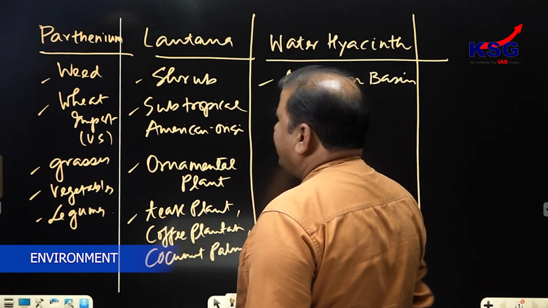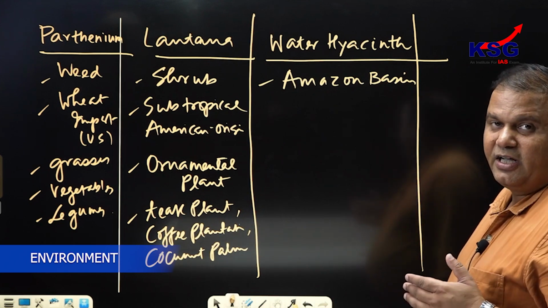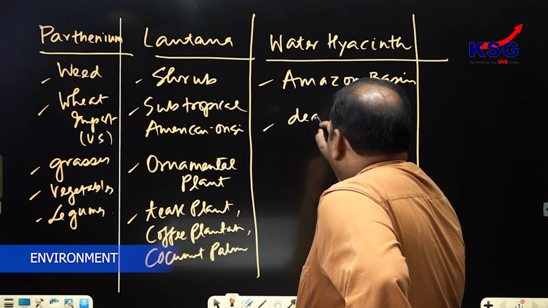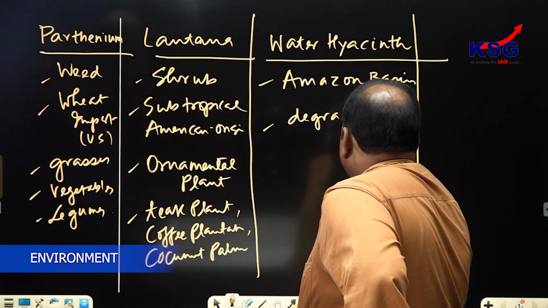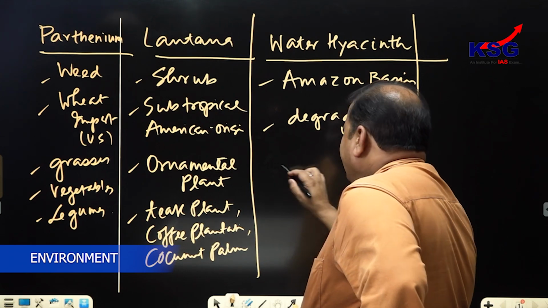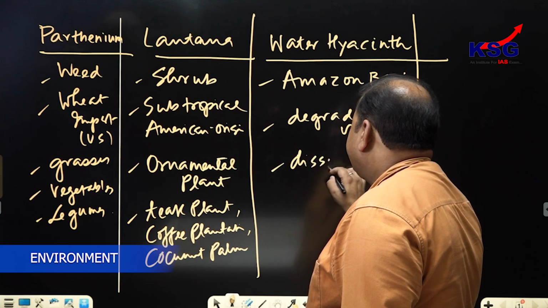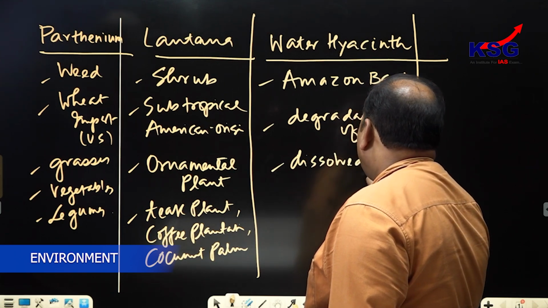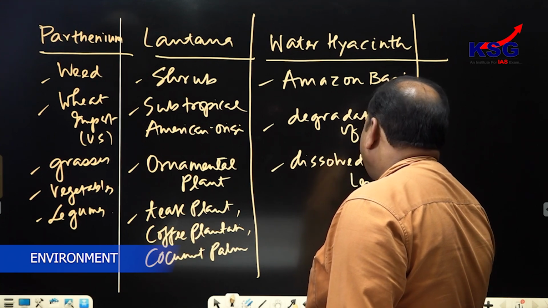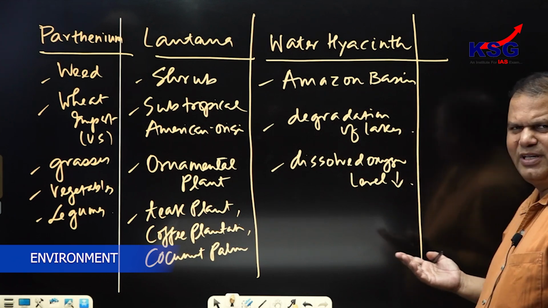It is invasive in India, and it is responsible for degradation of lakes in India, as it reduces the dissolved oxygen level. Clear? Almost all lakes of India are suffering from water hyacinth.